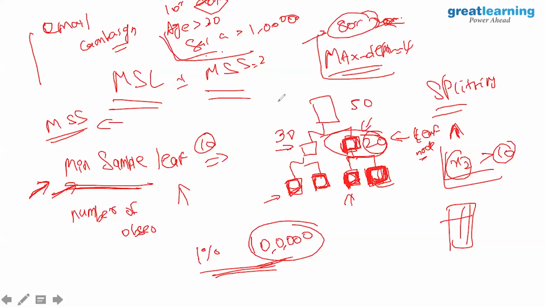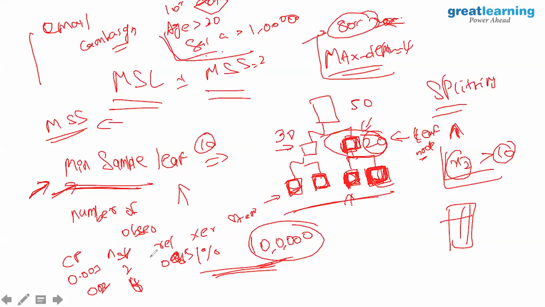Oh, okay. Right. So the cost complexity or CP is like I showed earlier. The table will have CP, nsplit, relative error, cross error, and standard error. CP will start with 0.03 and nsplit will be 2. Relative error might be around 0.8 or 0.95. Then 0.02, 0.2, and nsplit is 4 or 6. But nsplit can only be 4. Nsplit is the number of splits, or the number of leaf nodes you have here. That's called nsplit. It is this plus the terminal nodes that you have. So you have the relative error going down.